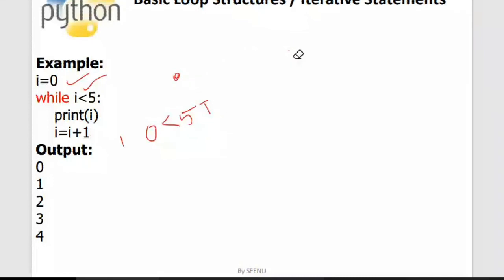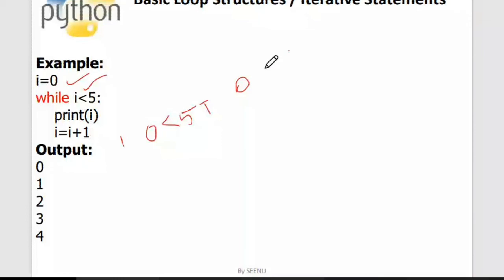Okay, so I have printed the value of I, which is 0. And what is happening in the next step? It is incrementing. So I am saying I is equal to I plus 1. You don't have I plus plus and all that stuff. So you simply have to say I plus is equal to 1 or I is equal to I plus 1. Okay, so now what happened? The value of I has changed to 1.